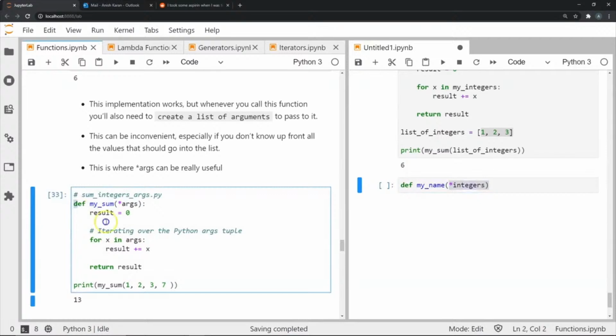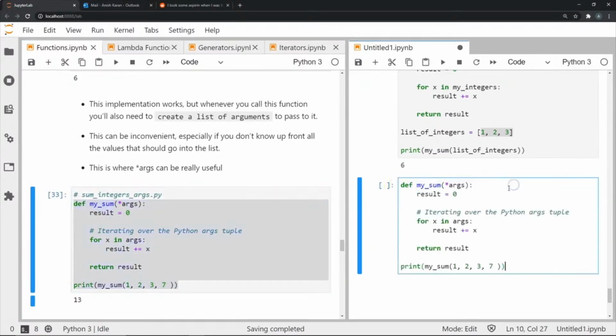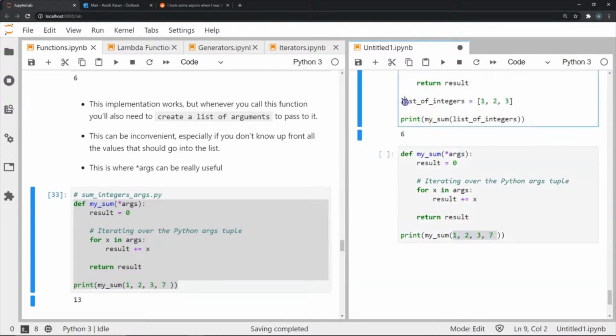So since I've already created one here, let's see how I'm going to use it in this case. As you can see, I'm creating a variable argument function over here, and I'm doing the same task. I'm just going to add whatever I pass over here. But now when I'm calling this function, I don't need to create a separate list as I did over here.